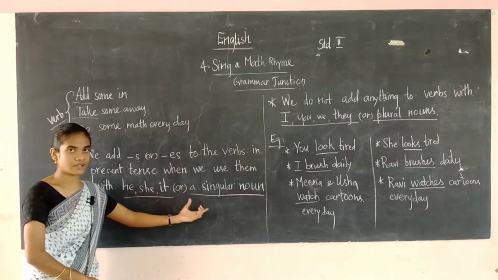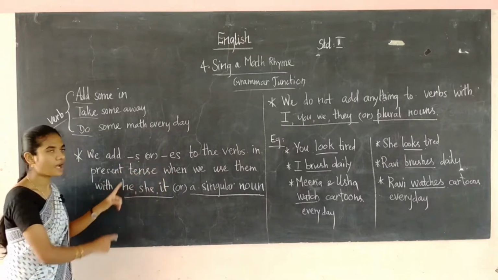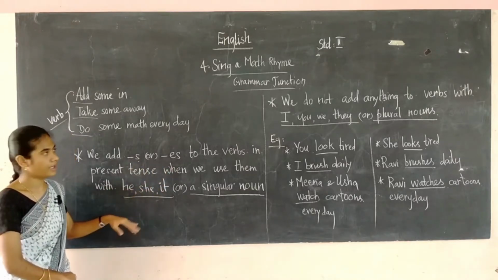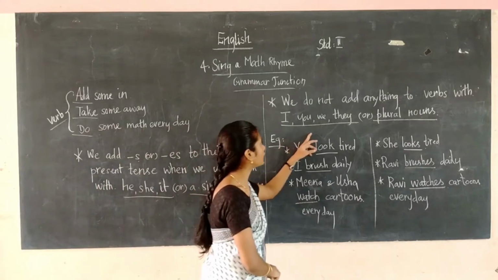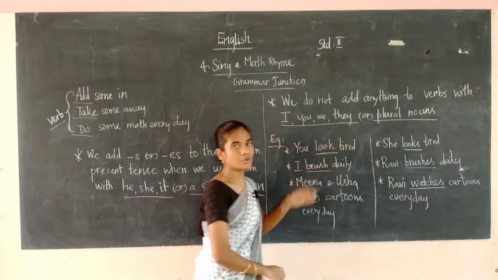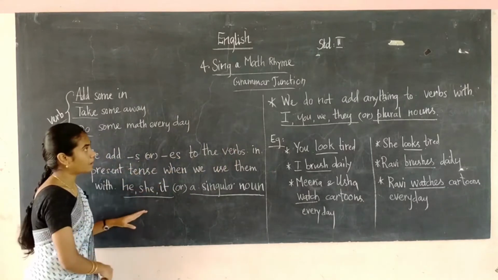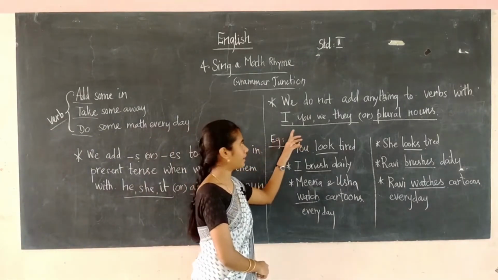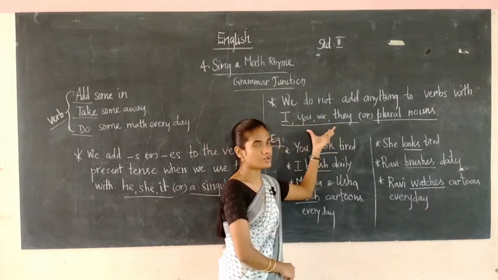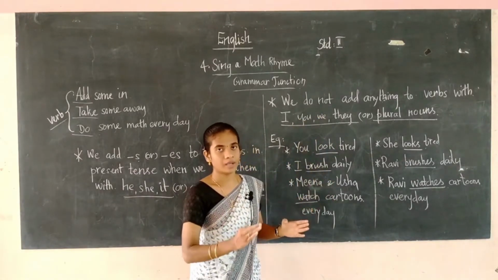Okay, he, she, it or a singular noun, you have to add s or es to the verb. Okay, if these subjects are there, you have to add s or es to the verb. Okay, next point is we don't add anything to the verbs with I, you, we, they or the plural nouns. We should not add anything. So here we add s or es to the verb, but when these subjects are there, that is I, you, we, they, you should not add anything to the verb. You have to write the verb as it is.